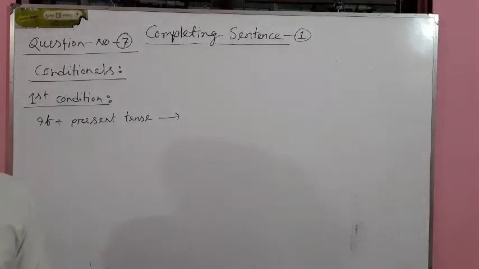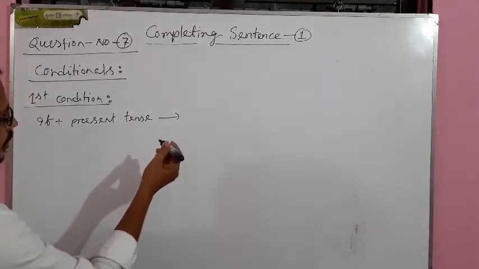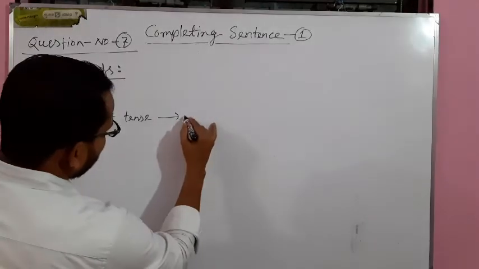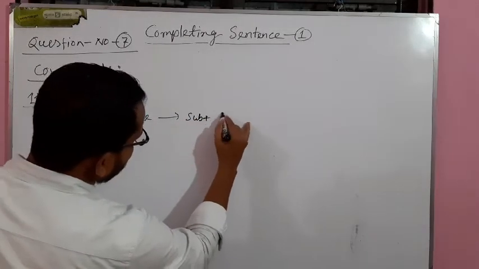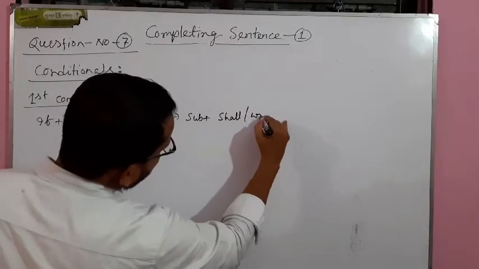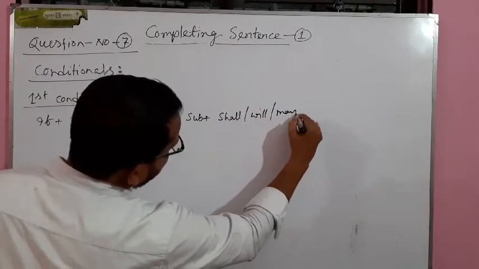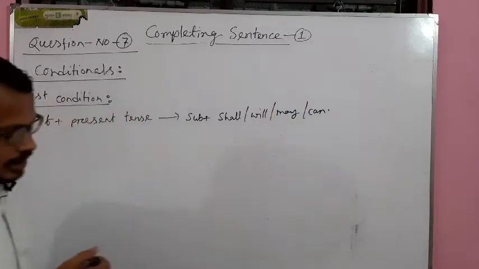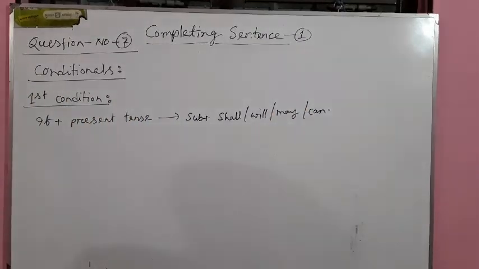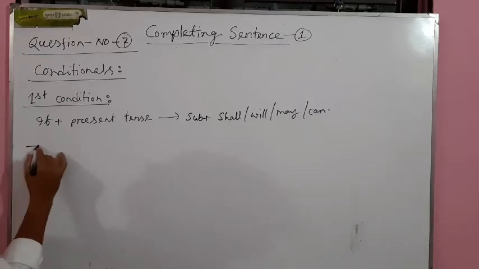The first clause will be a subordinate clause or dependent clause, and the second clause we find an independent clause or a principal clause. Look at the structure. If plus present tense, you have to write the second part by the following way: subject plus shall, will, may, or can. This is actually the structure of first conditional. So let's go with some examples.